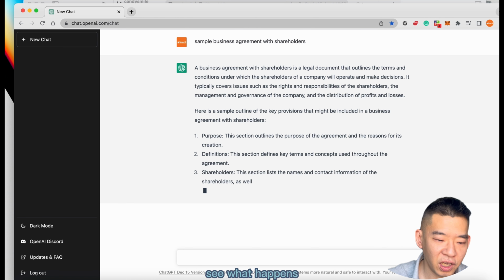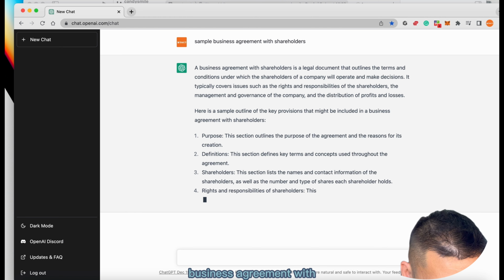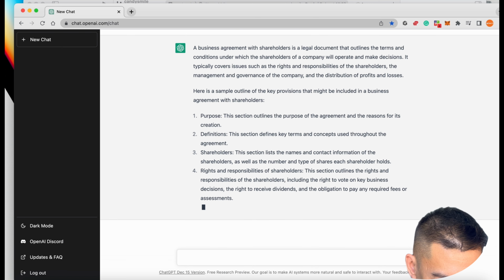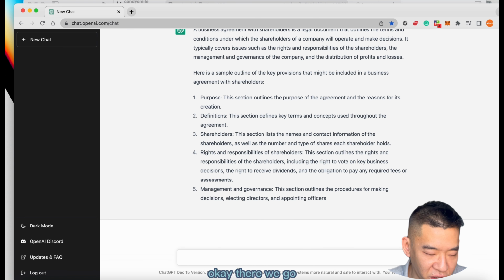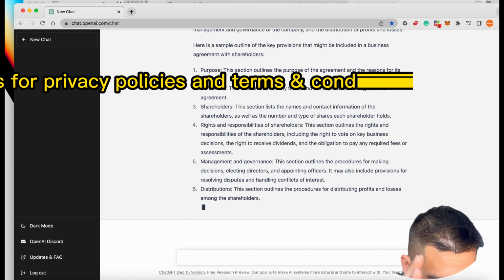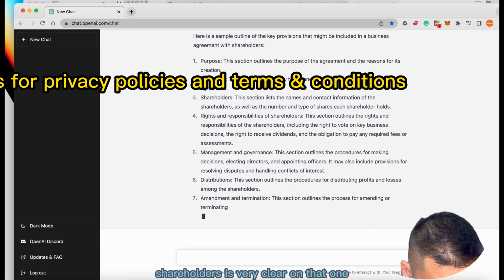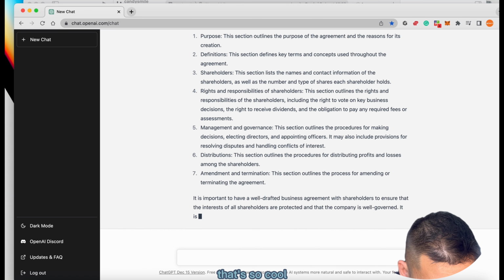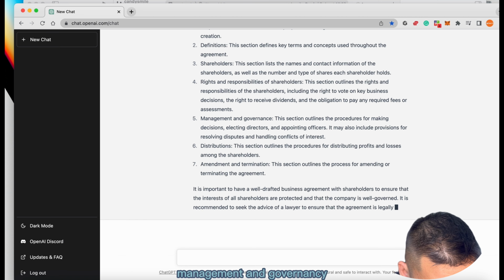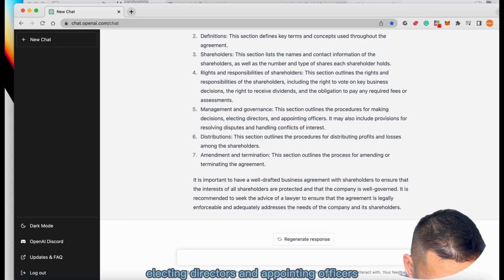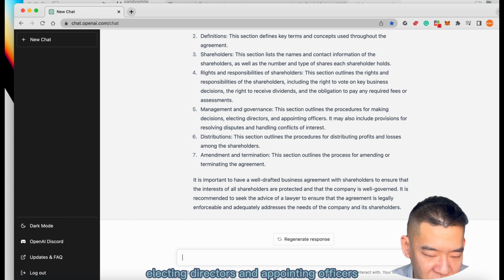Let's see what happens. Business agreement typically covers issues such as rights and responsibilities. Okay, there we go. Sample outline, purpose, definitions, shareholders. It's very clear on that one. Rights and responsibilities about shareholders. Management and governance. This section outlines the procedures for making decisions, electing directors, and appointing officers.